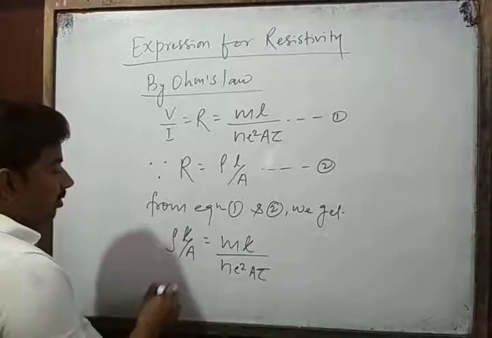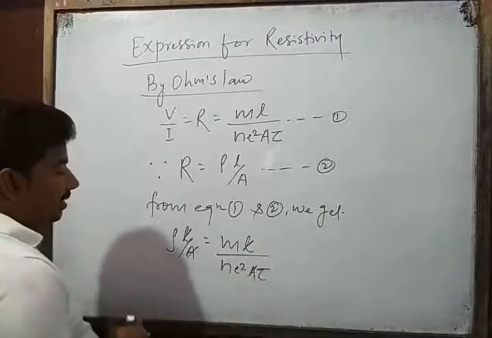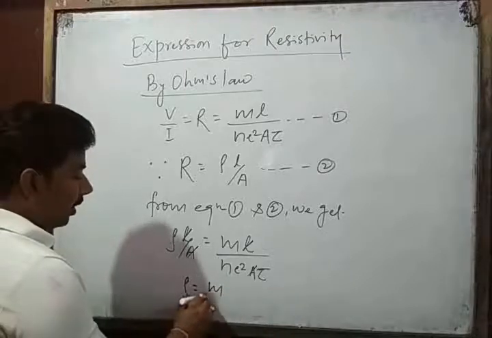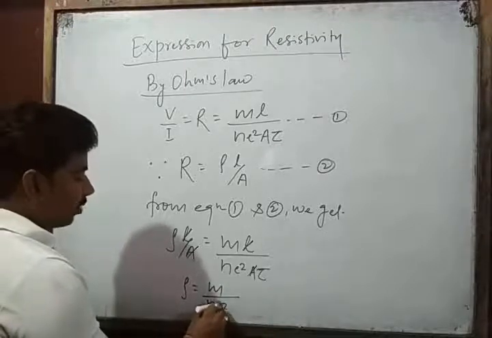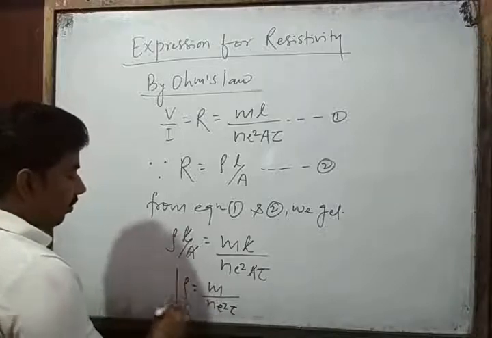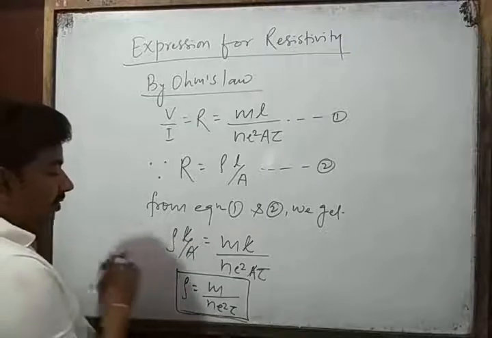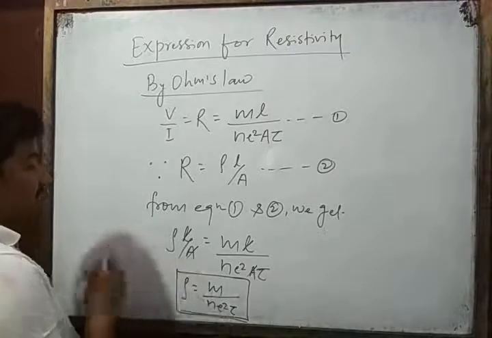L cancels out, A and A cancel out, then rho is equal to m by n e squared tau. This is the formula of resistivity.